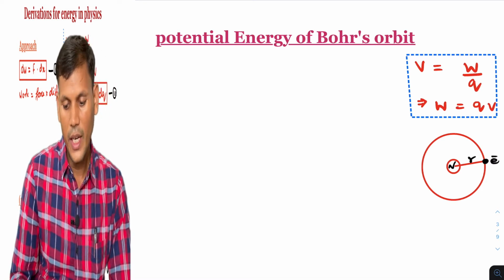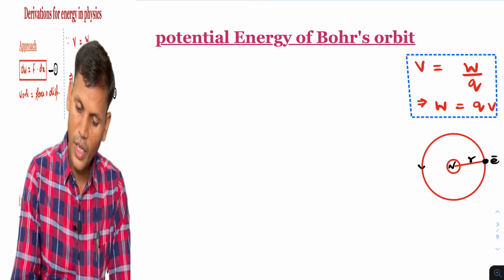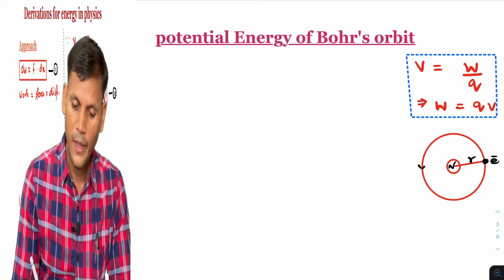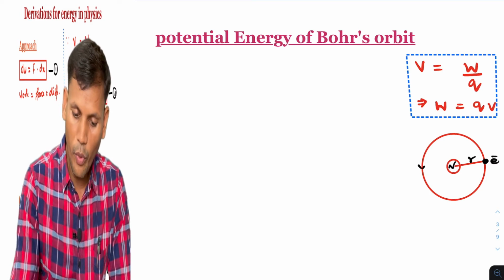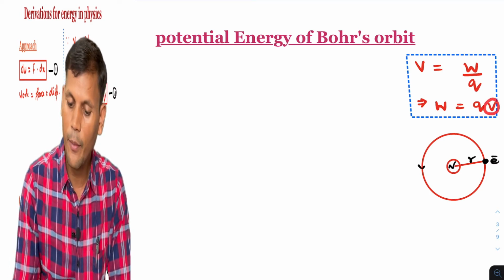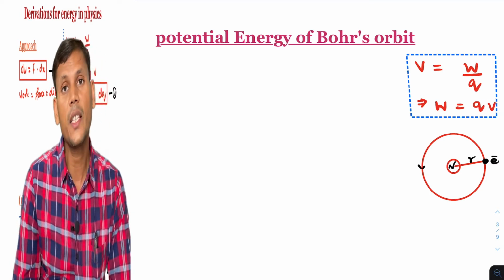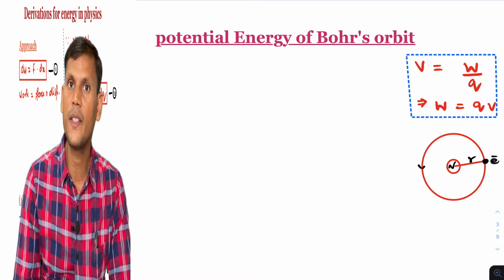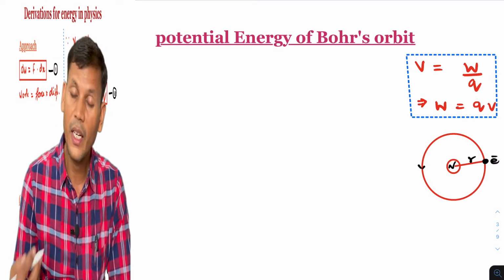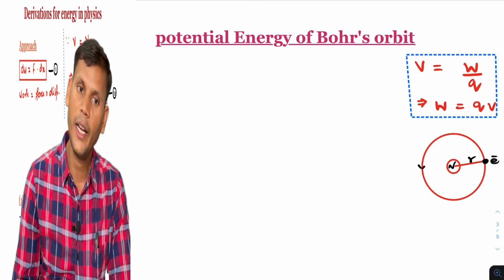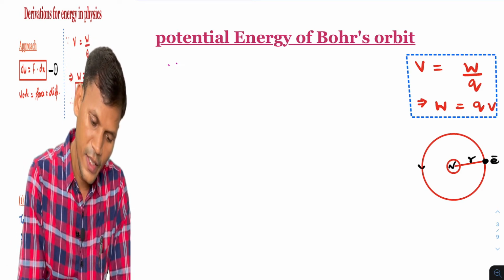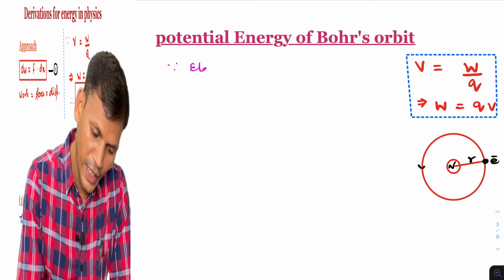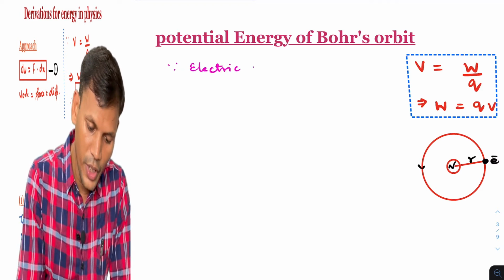Inside the nucleus there is the proton, and the electron is revolving this way. Now in this case we know we require what? We require electric potential. So what is the formula for electric potential? That is the potential due to the moving electron. So we know, since electric potential